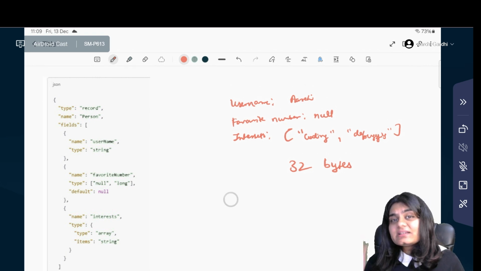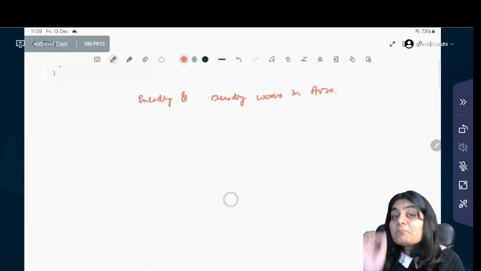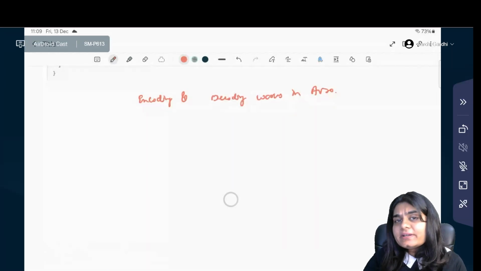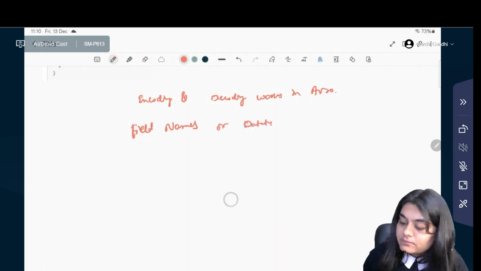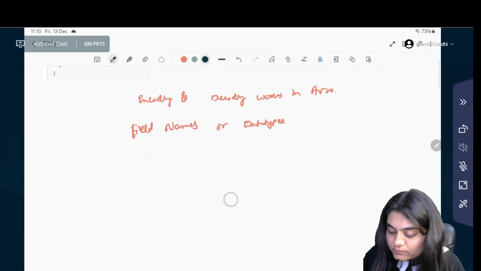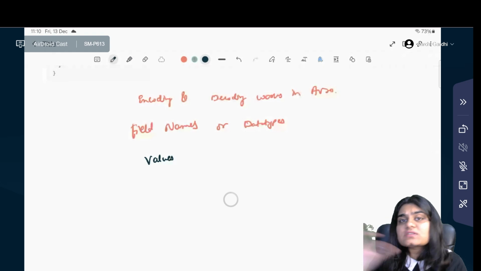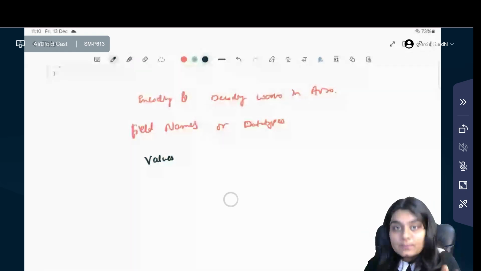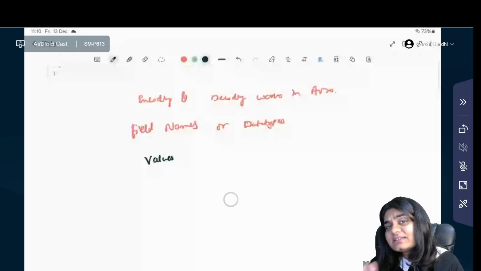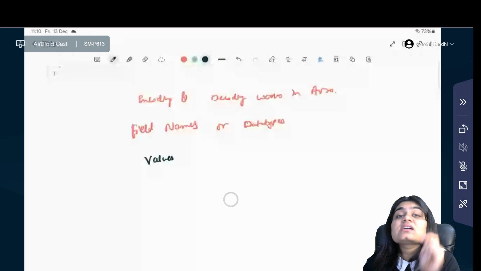Now let's understand how encoding and decoding works in Avro. Here is an important fact. Avro's encoded data doesn't include information about the field names or data types. It just stores values and the schema is used to guide how to interpret those values. Imagine sending a package without labels but having an exact list of what is kept inside the box, and that list is the schema.